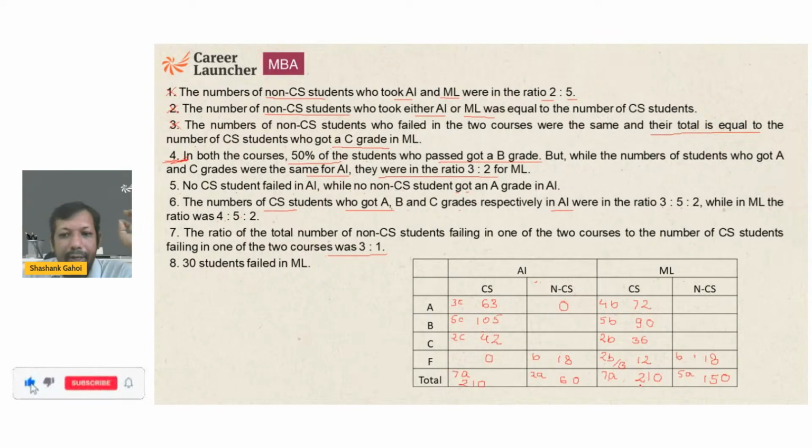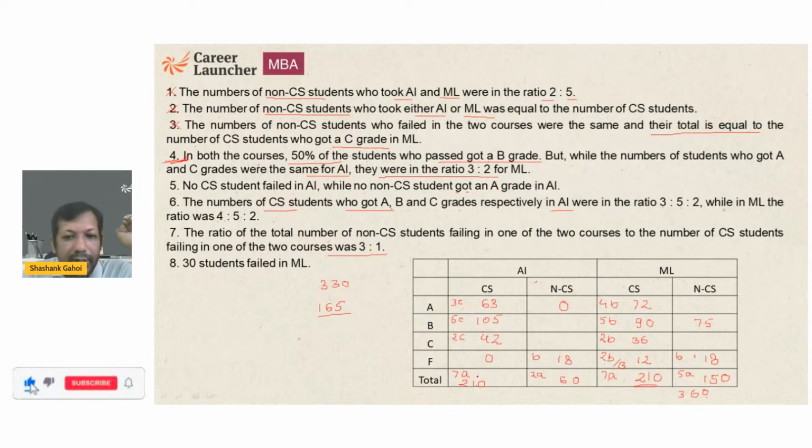Now, in ML, what is the total number of students? That is 210 plus 150, so it is 360. Out of 360, 30 people failed. So how many students passed? That is 330. So in both the cases, 50% of the students who passed, so 330 students, and 50% of 330 got grade B. It means how many people got grade B? That is 165. So out of 165, this is 90. So this is going to be 75. So I got this.